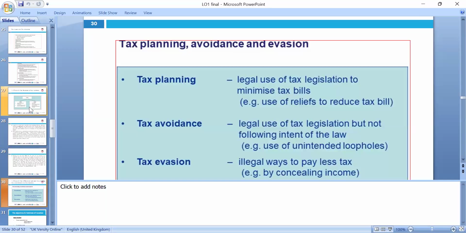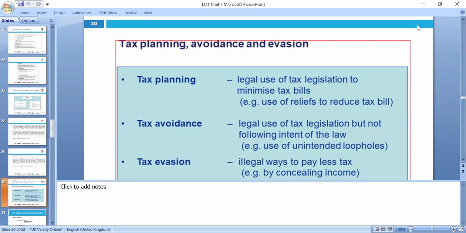Tax planning is the legal use of tax legislation to minimize tax bills, and using reliefs to reduce the tax bill. We need to use the tax legislation legally, following the intent of the law. Using unintended loopholes is tax avoidance schemes, which people follow, and illegal ways to pay less tax, for example concealing income, that's tax evasion, which is illegal to do, so we need to look at that. Of course, tax planning is legal.